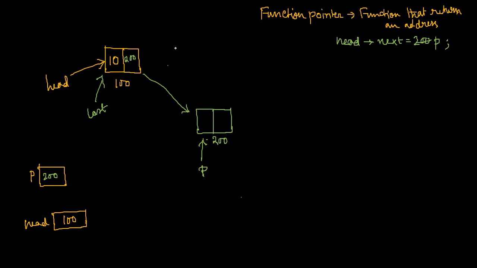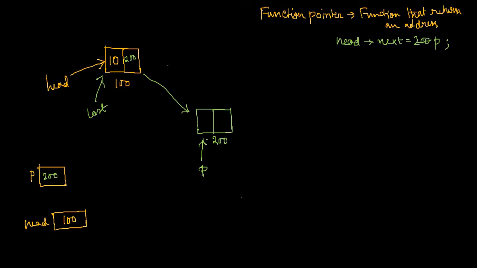So if you write this, what will happen? This 200 will be present here, and now this node can point to this node. So I have created a logical path from the first node to the second node, but it is not so easy. Not so easy in the sense that you cannot write head next equal to p every time. The reason is, take a simple scenario: you have more than one node already created.